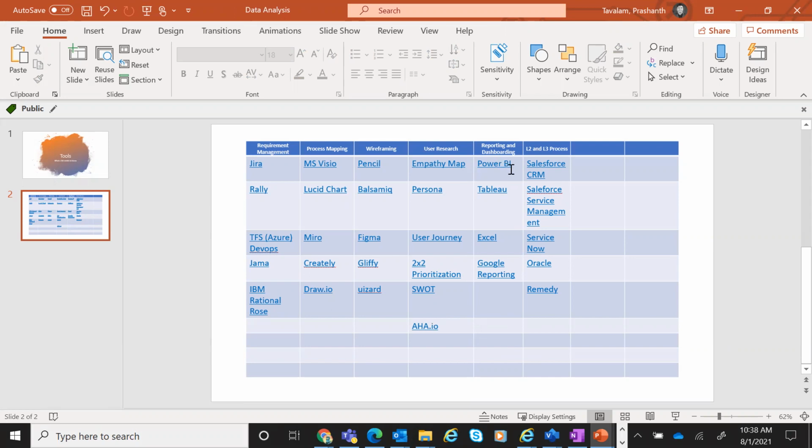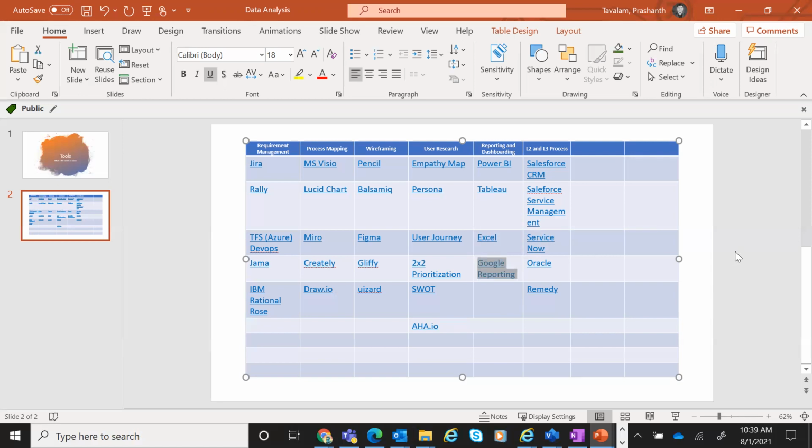Then we looked yesterday at dashboarding, Power BI, Tableau. Tableau is again license based, similar to Power BI with some more additional drag and drop features. It's the same way where you can load Excel, connect to databases, create your own data set, etc. So Power BI, Tableau, definitely you should try out. Get your hands dirty. Excel, of course, you're going to work on day in and day out. Google reporting is again free. You can use this as well for doing some sort of practice. So Google reporting is also good.